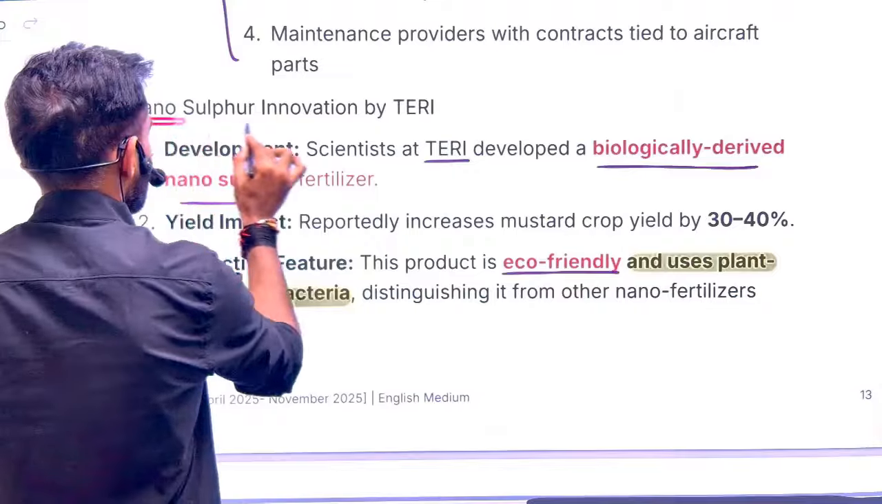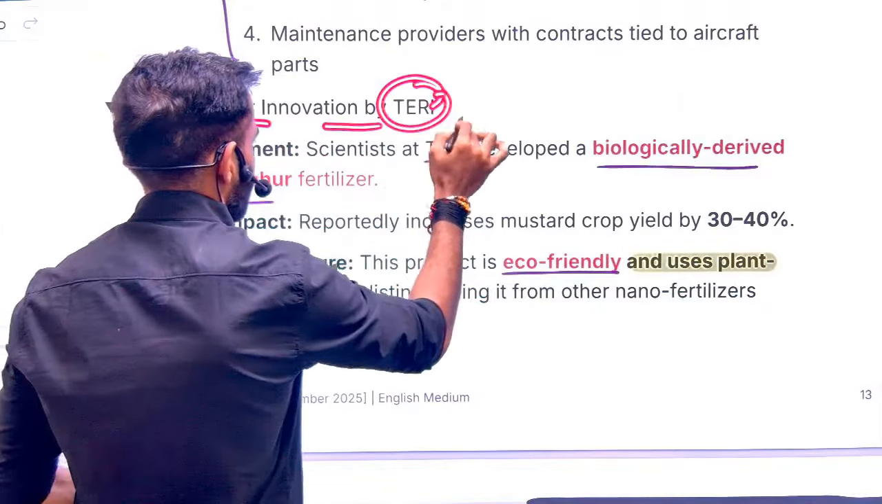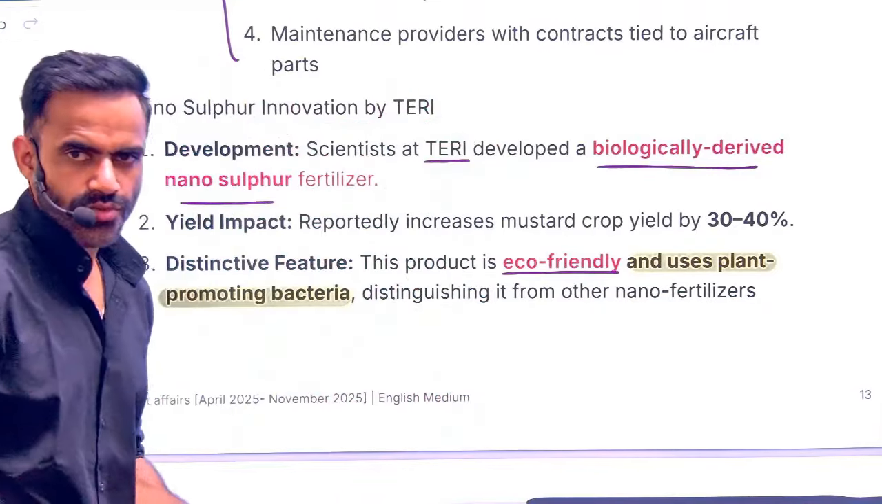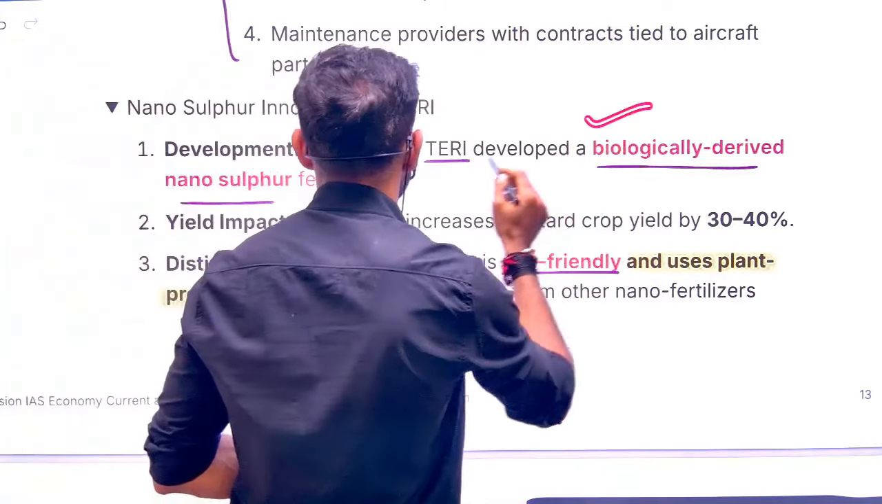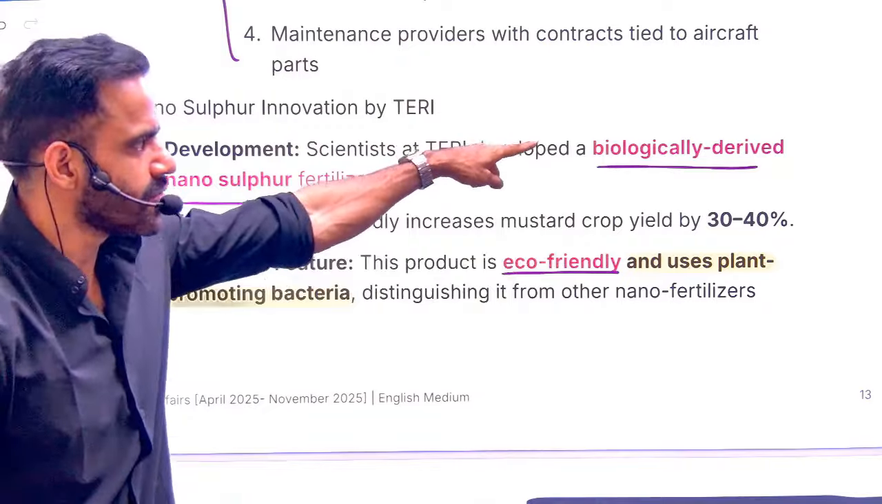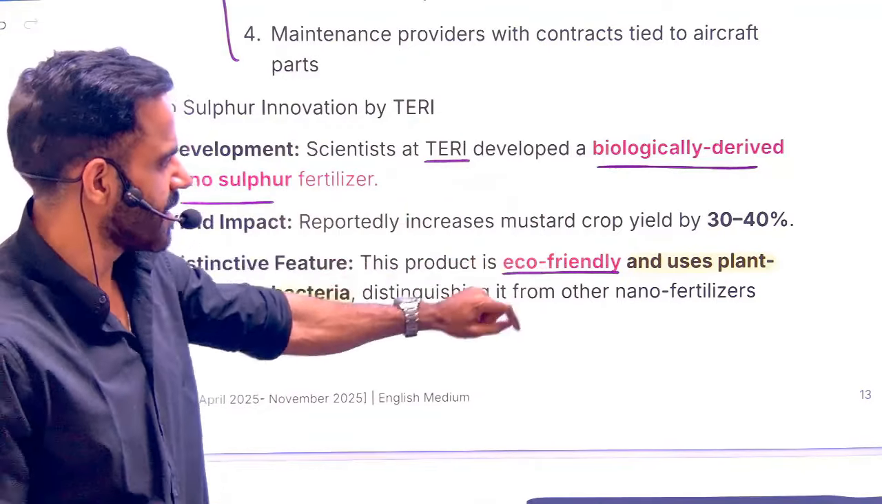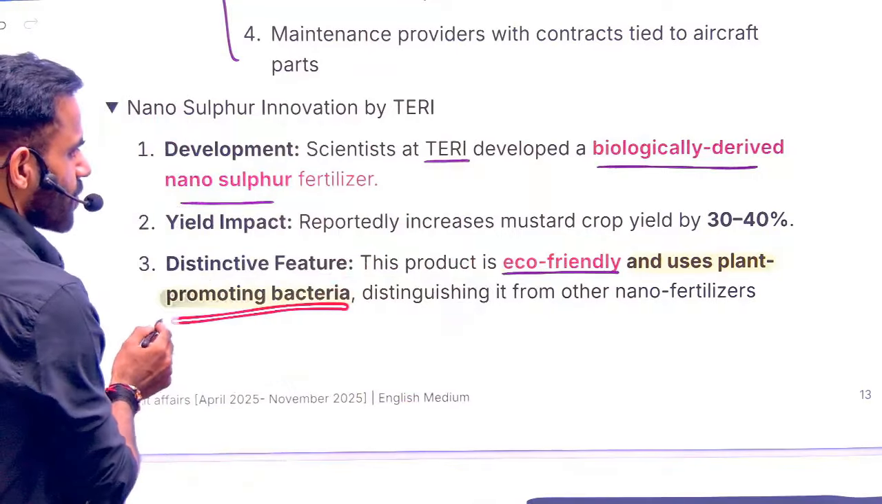Next is related to nano sulfur innovation by TERI. What is TERI? The Energy and Resources Institute. So basically, they have developed a biologically derived nano sulfur fertilizer. Since it is biological, it is going to be eco-friendly, and it uses plant growth promoting bacteria.